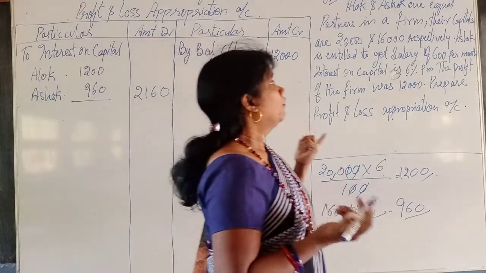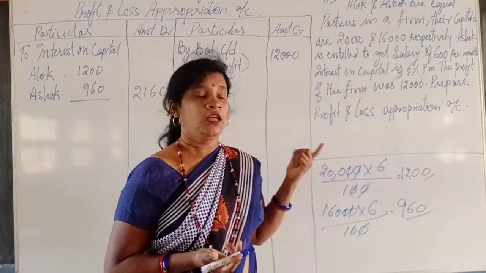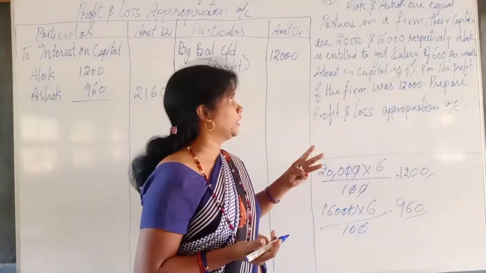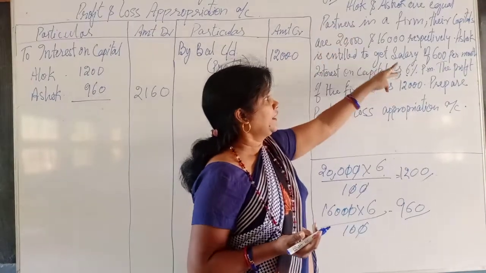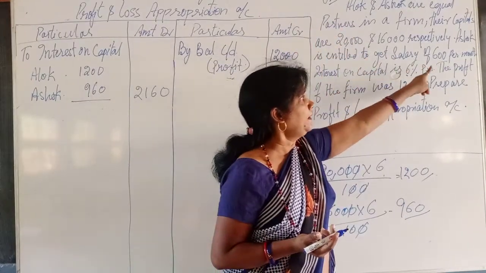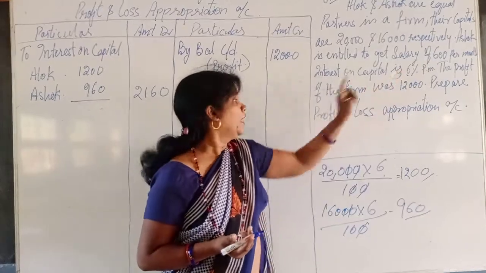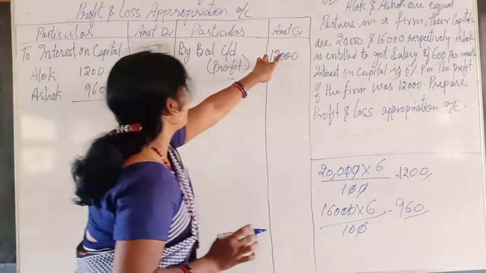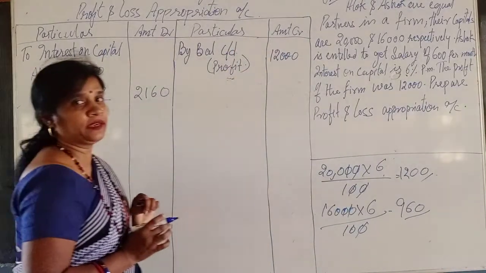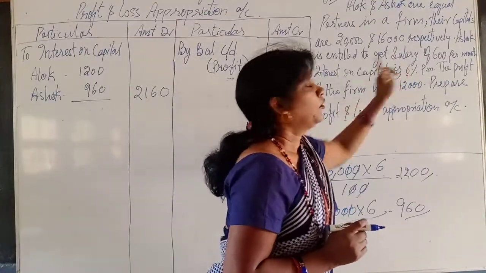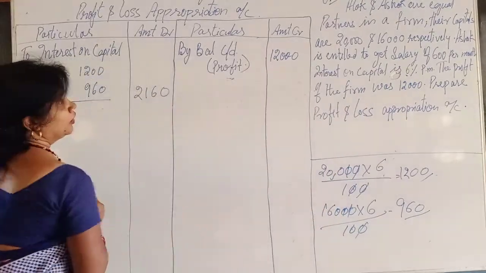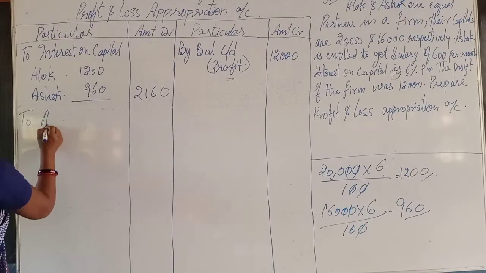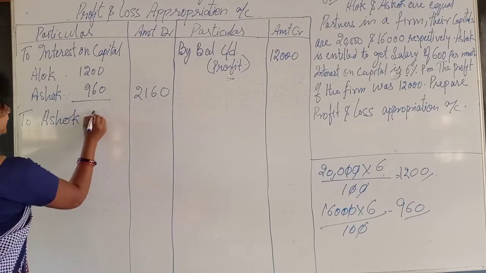Now what is left in the question? We have already written the profit. We have three pieces of information in the question: first, interest on capital; second, Ashok's salary; and third, the profit. We have already entered the profit and the interest on capital. Now what is left? Only the salary. So we will write whose salary it is. Ashok's salary. So, to Ashok's salary.